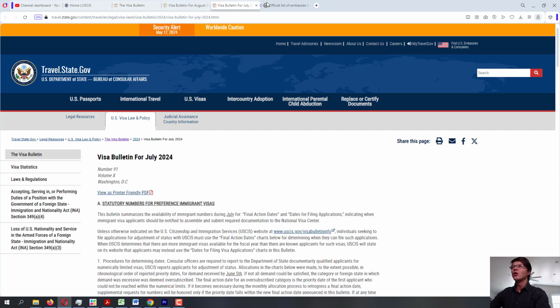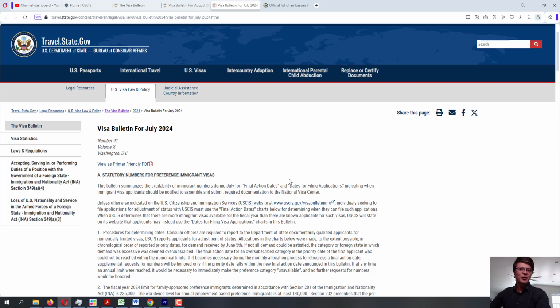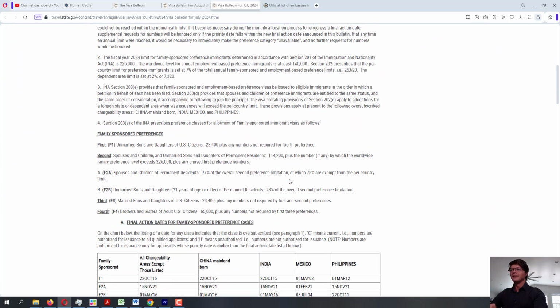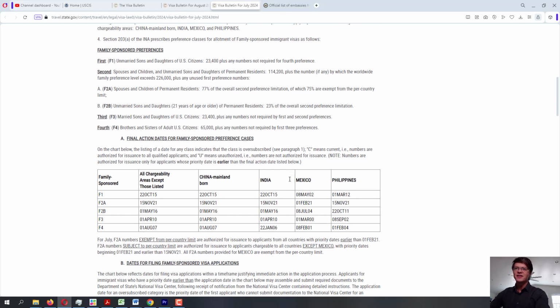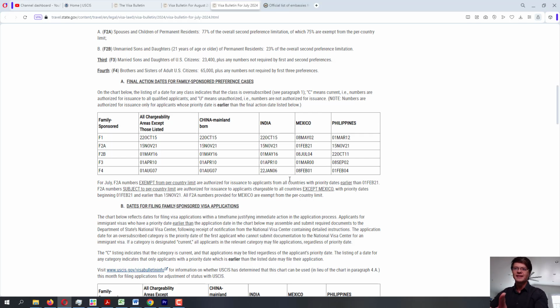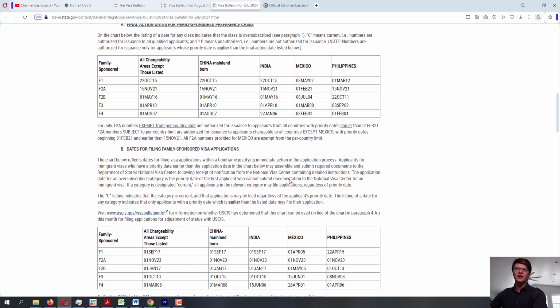We will briefly go over what we are looking at in the visa bulletin. There are 4 family preference categories with 2 subcategories in one of the categories. I'll briefly go over them. There are 2 graphs that we will be looking at: final action dates and dates for filing. And of course there are 4 chargeability areas, separate countries, and then the rest of the world. The 5th chargeability area is for everybody else. So unless you are from China, India, Mexico, or Philippines, you are looking at the all chargeability area graph.